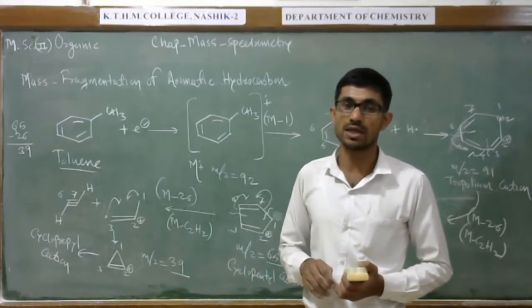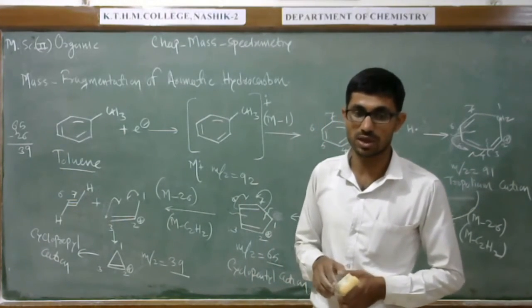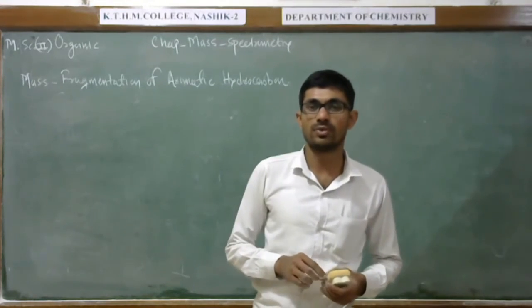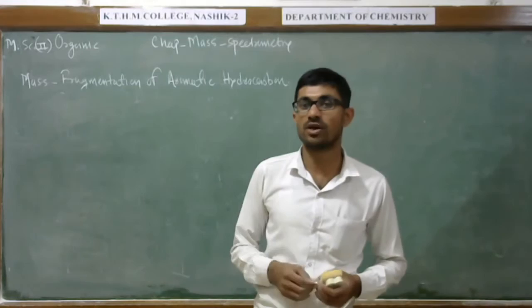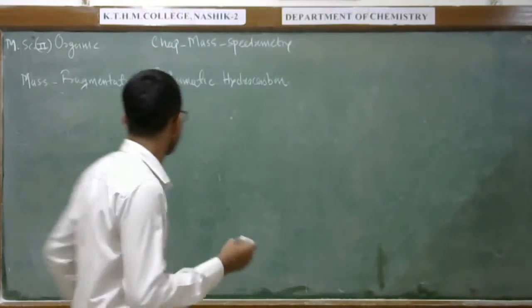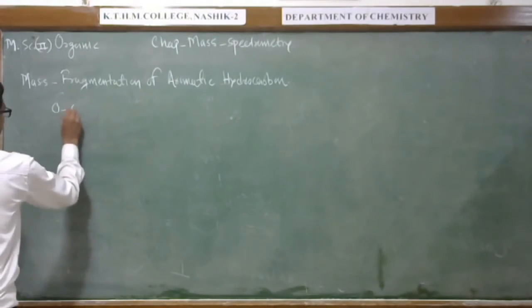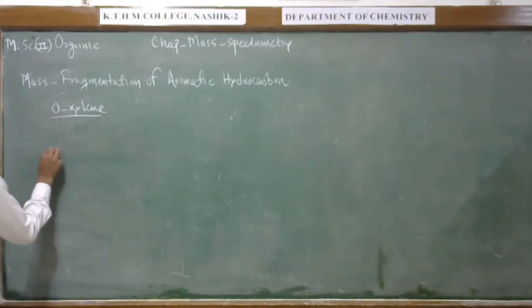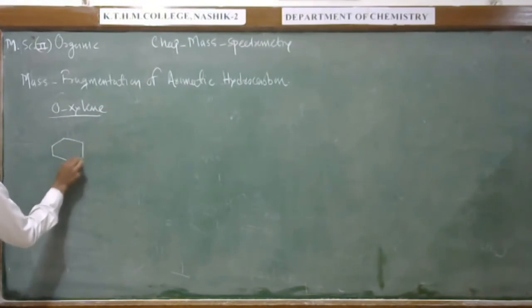Next compound is xylene. We are going to discuss the xylene compound, the next molecule coming in aromatic hydrocarbons. Suppose we consider xylene. The structure of xylene is like this.